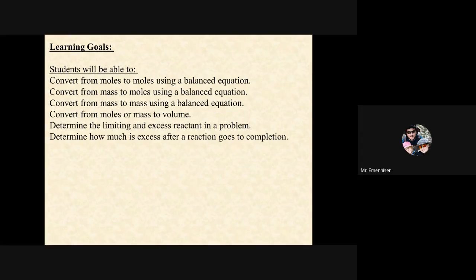Convert from moles or mass to volume. So if you're given moles or mass, can you convert it to volume of a reactant or product? Determine the limiting reactant and determine the excess reactant, and then determine how much is in excess after the reaction goes to completion.